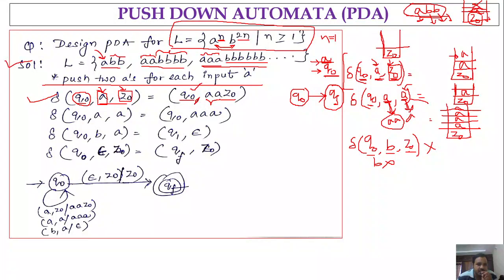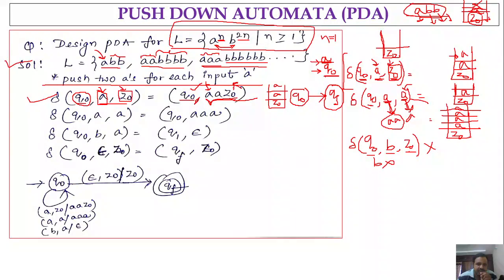So the string that must be pushed is A A Z naught. Z naught is pushed first, followed by A, followed by A. Let me say this is the leftmost symbol and this is the rightmost symbol.